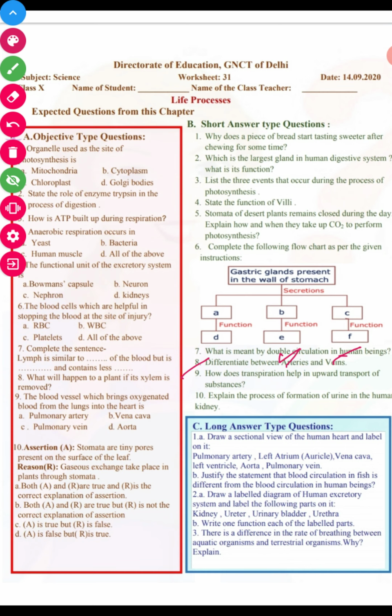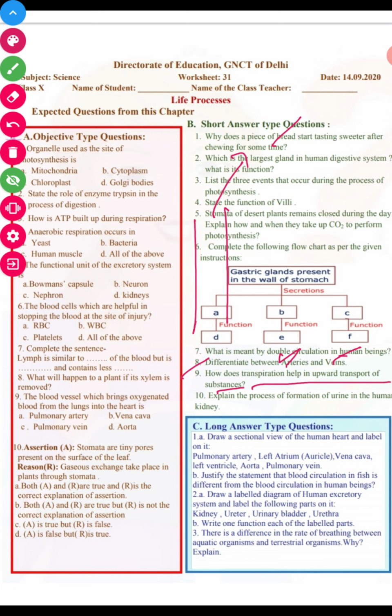How does transpiration help in upward transport of substances? Very important. During transpiration, water loss takes place during the process. What is transpiration? Transpiration is nothing but the loss of water from the surface of the leaf.